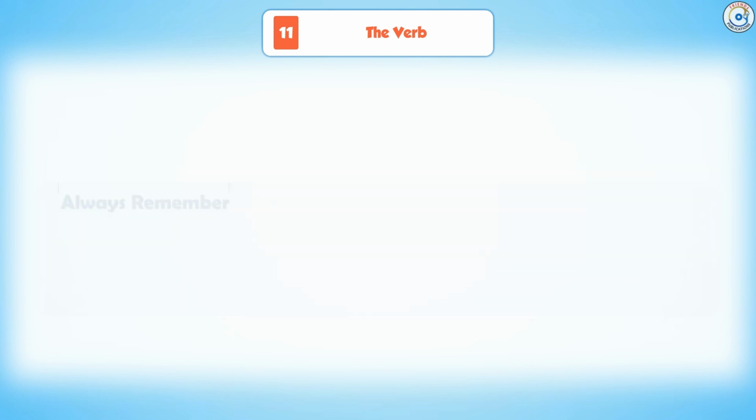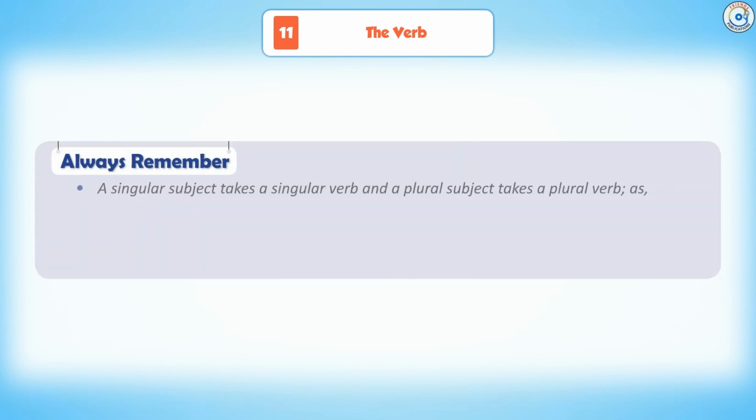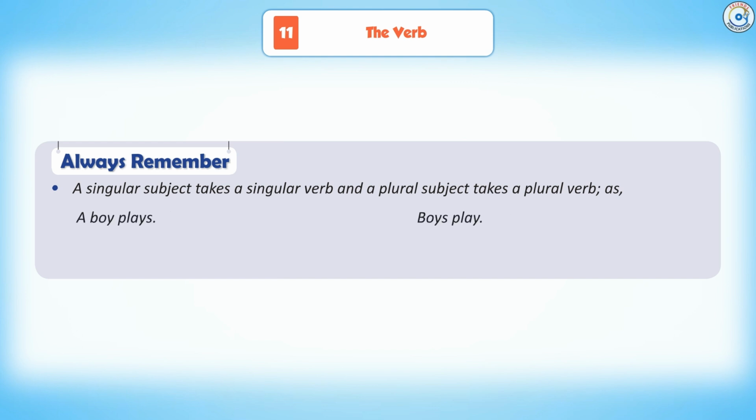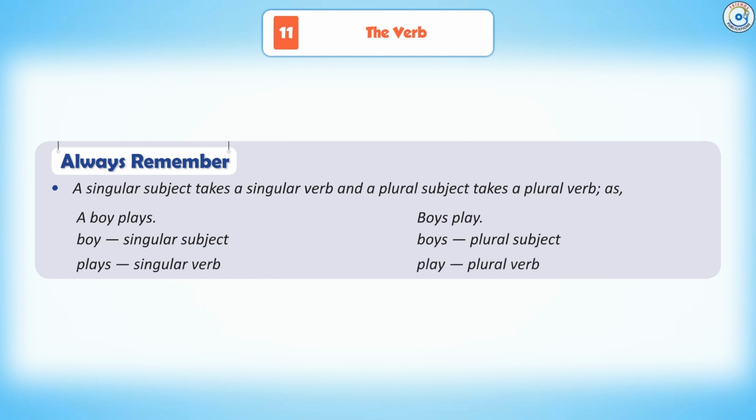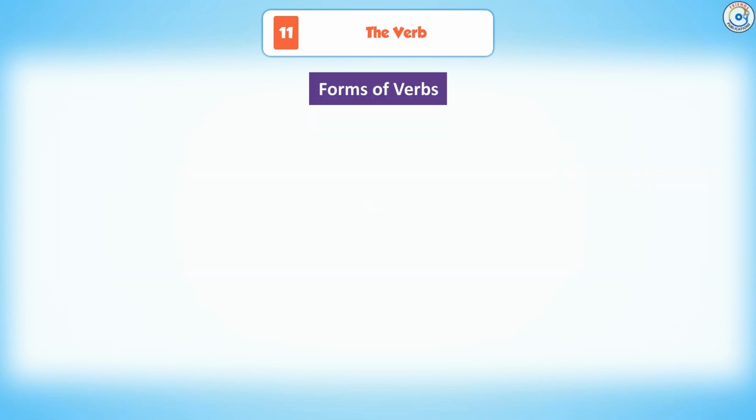Indirect, her. Direct, a watch. Always remember, a singular subject takes a singular verb and a plural subject takes a plural verb, as a boy plays, boys play. Boy, singular subject; boys, plural subject. Plays, singular verb; play, plural verb. Forms of verbs.